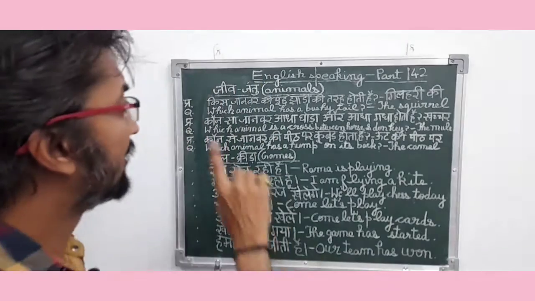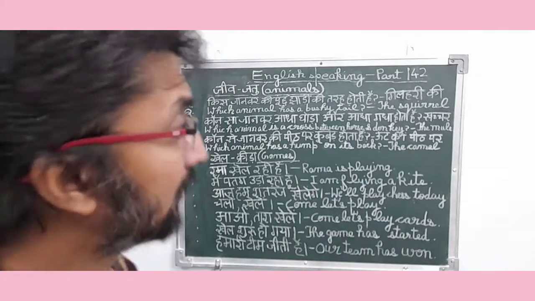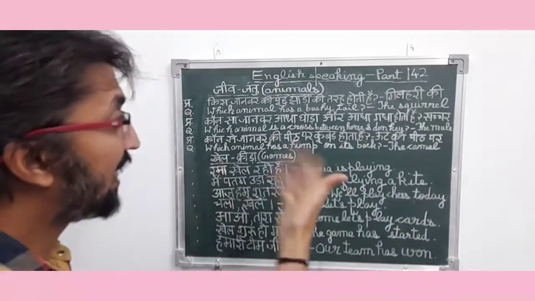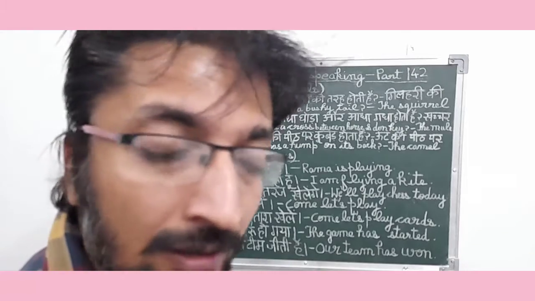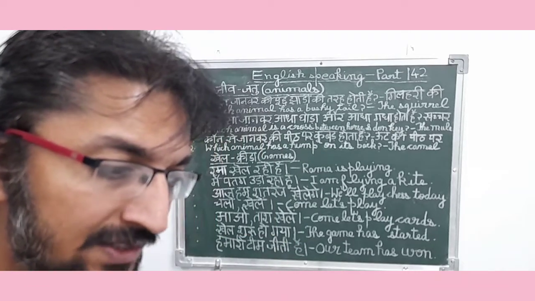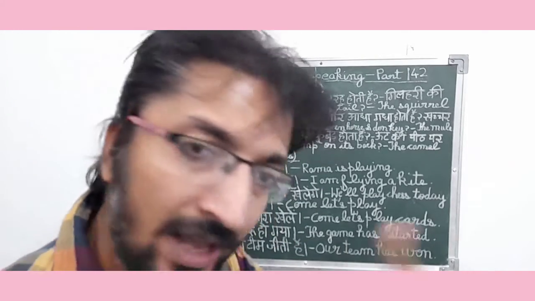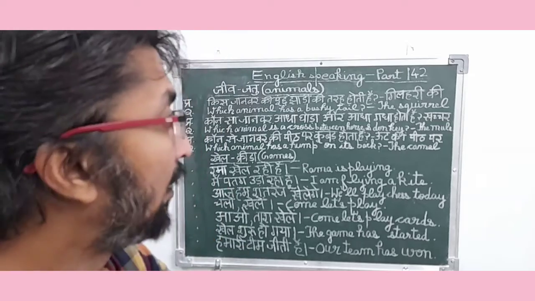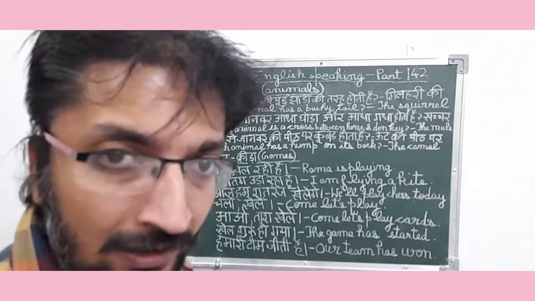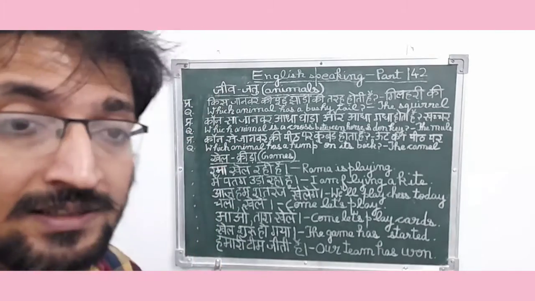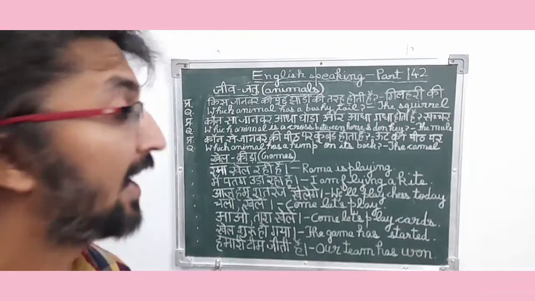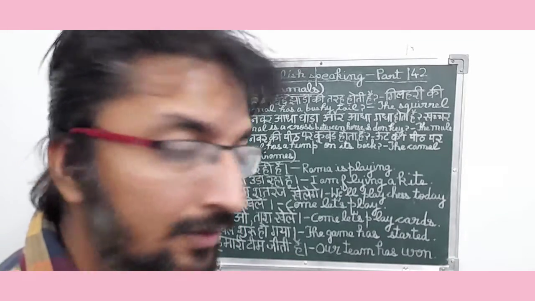Which animal has a bushy tail? The squirrel. So friends, in this sentence they are mentioning a particular animal which has the basic property of having a bushy tail, and since that animal is the squirrel, it is an animal related sentence.